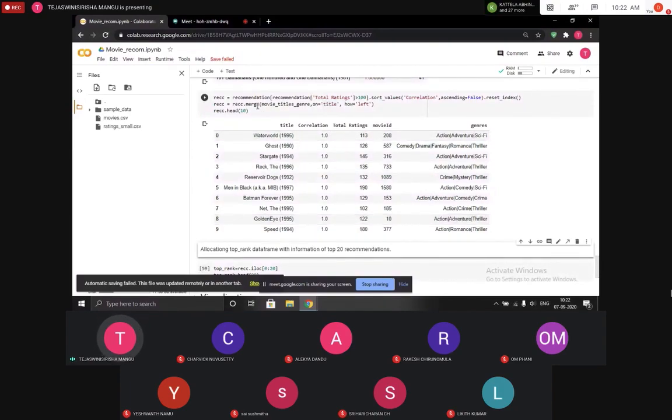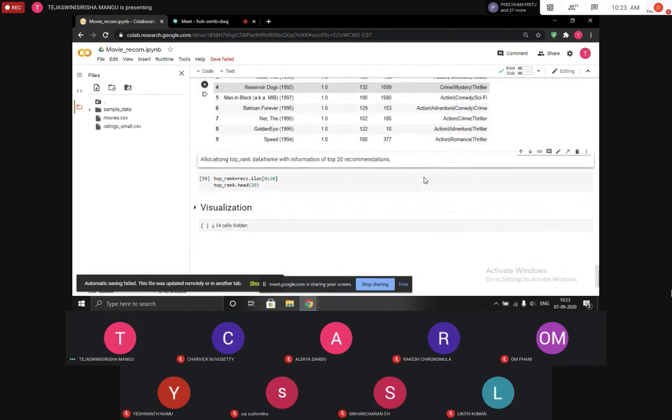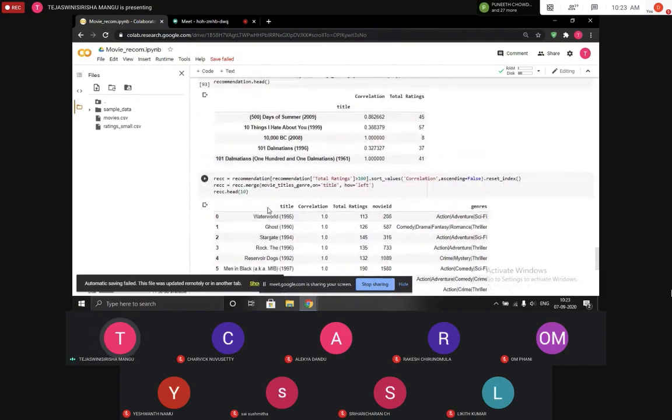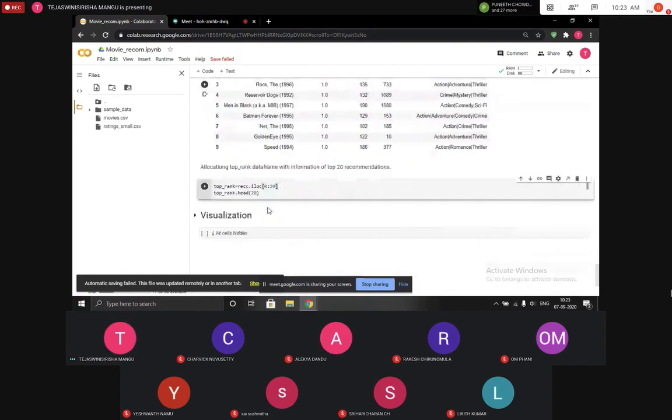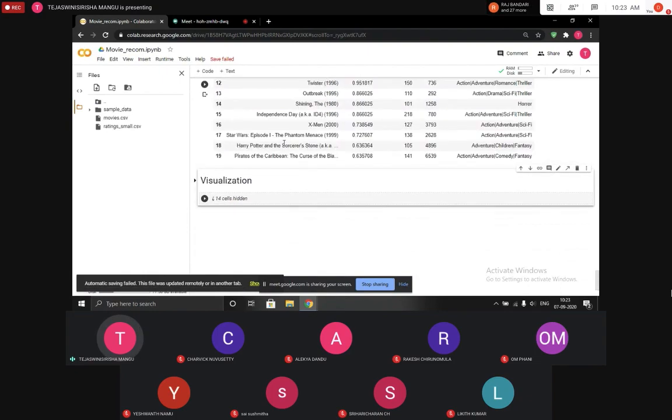Now we are merging the movie titles and genres, that is, appending them to our data frame with respect to the titles. So we have the genres, movie IDs, total ratings, correlation, and title. You can see here that genres is a string containing different genres, separated by the pipe symbol. Now, since we have so many movies, in order to make visualization better, we are going ahead with the top 20.